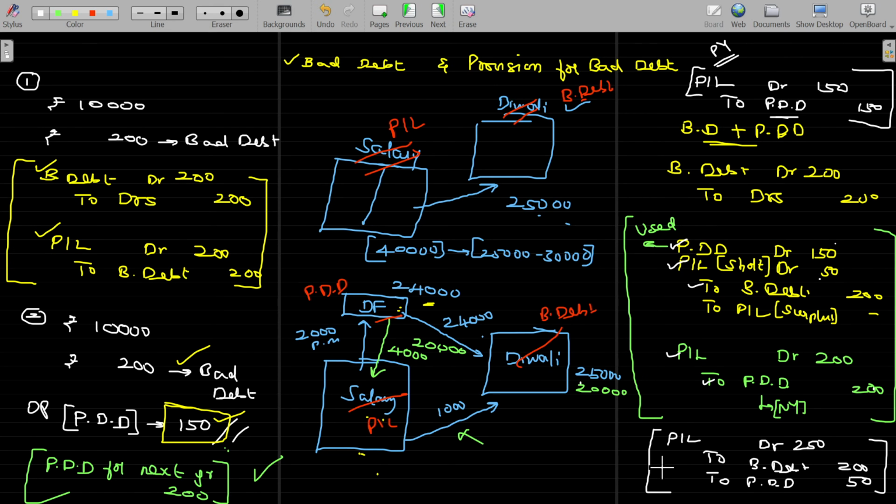Okay, while using the previous year PDD for adjusting the current year's bad debt, it will not be matching. If it is not matching, think whether it's a surplus or shortage. If it is shortage, the shortage is debited to the P&L account. If it is a surplus, credit to the P&L account. Usually what we do, the usage and next year's requirement, both the entries will be passed together as a combined entry. You have to understand this logic. So for the second category, bad debt with the PDD, you have to pass these two entries. The second entry is the combination of these two entries, right? Come on, make a note of it.